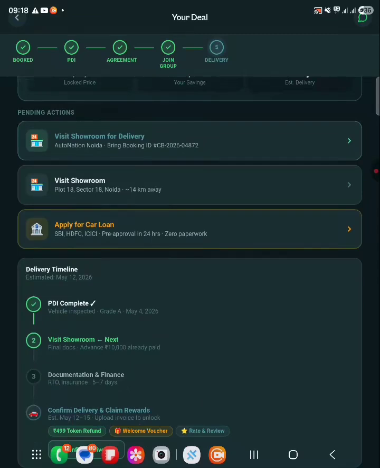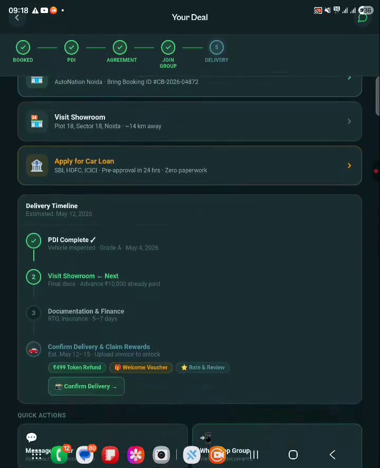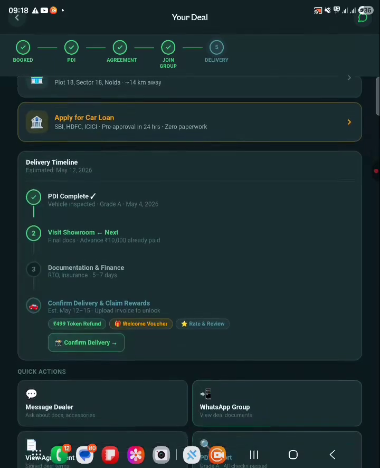This is the address. If the user wants to apply for a car loan also, we have made a feature where he can enter all his details, and the different loan providers will give their offers, and the user can accept any of them. But I am not going to that part. So, delivery timeline. Okay, so what happens here?